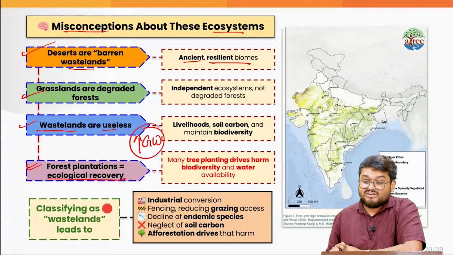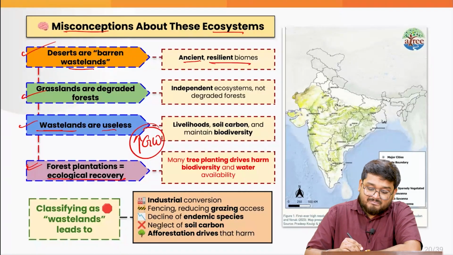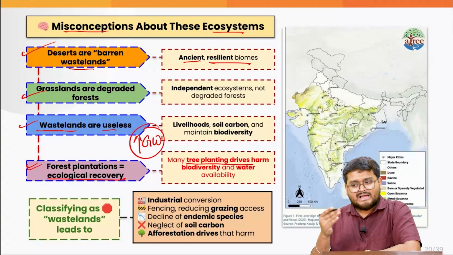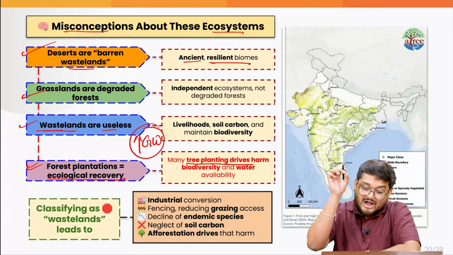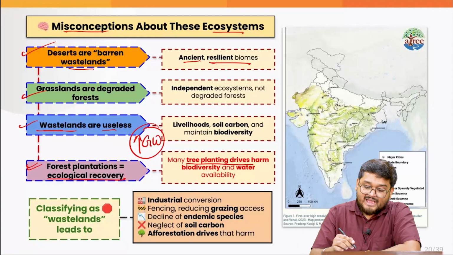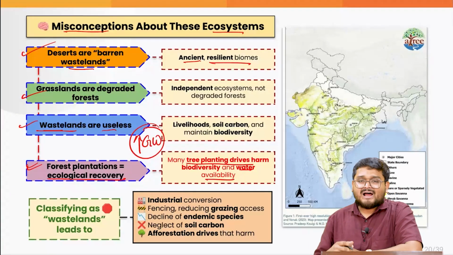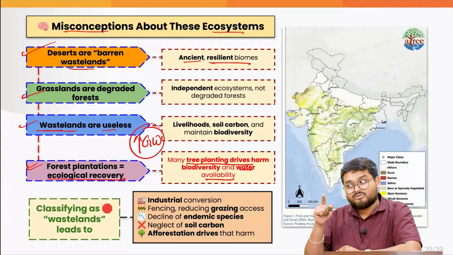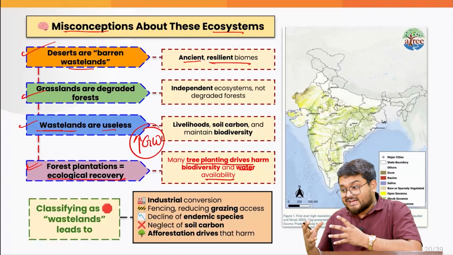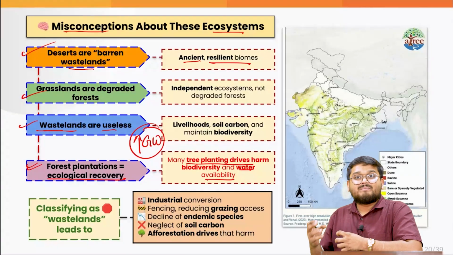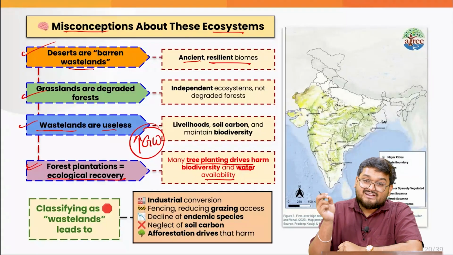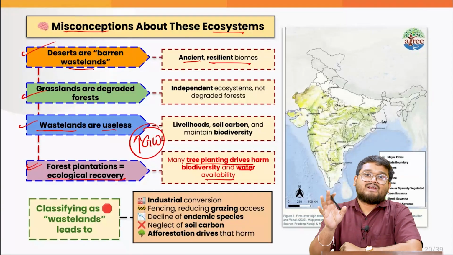According to various recent studies, many tree planting drives by companies and by the government are actually harming the local biodiversity and the water availability in the region. If you plant a tree which is not suitable to the local environment, it will take up more resources than it is optimally suited for, and actually lead to more harm than good.